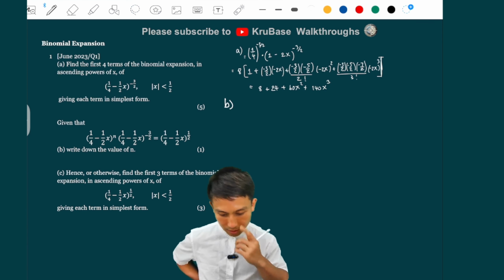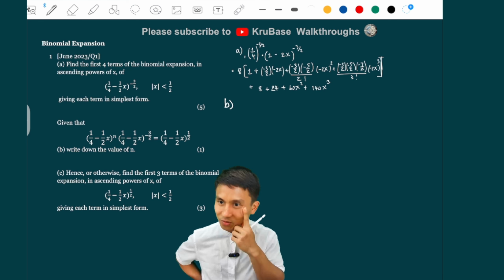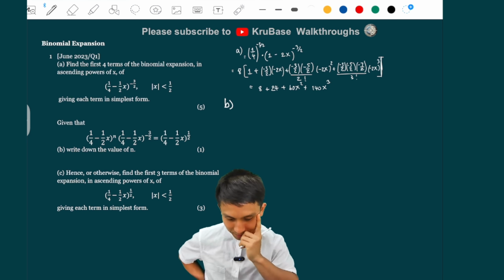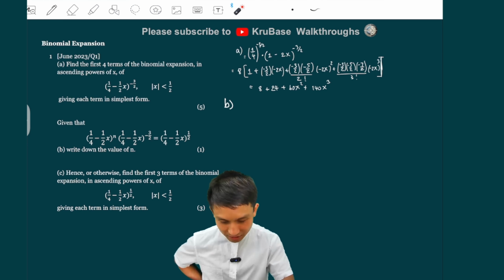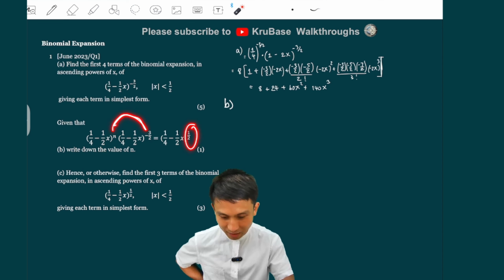And then part B. Given that, okay, so this looks a little intriguing. Write down the value of n. So if we take some observation here, we want to figure out the value of n so that when these two multiply, we get that. Well, that's easy.